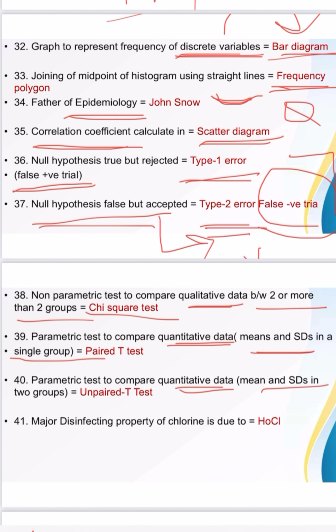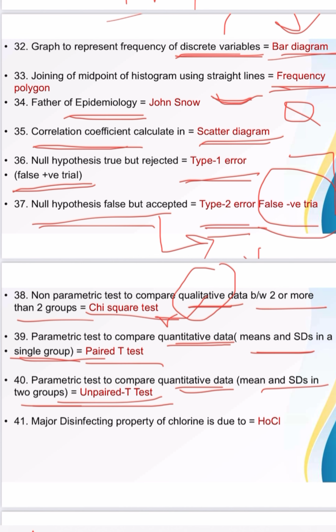In a single group, it is paired, and in two different groups it is unpaired. If qualitative data is given, there is no mean and standard deviation comparison, directly chi-square test. In quantitative data, we calculate mean and standard deviation. In a single group, it is paired t-test. In two groups, unpaired t-test.